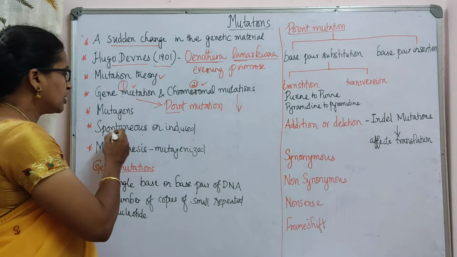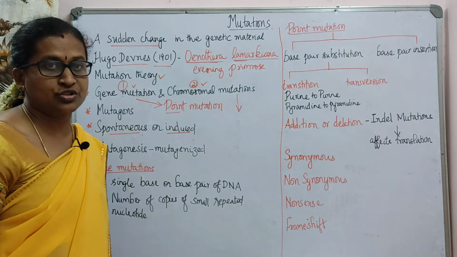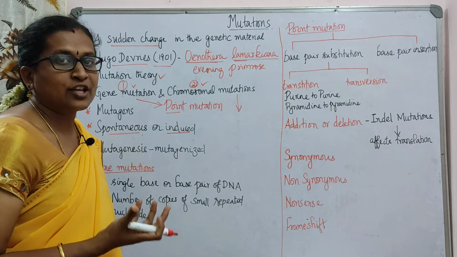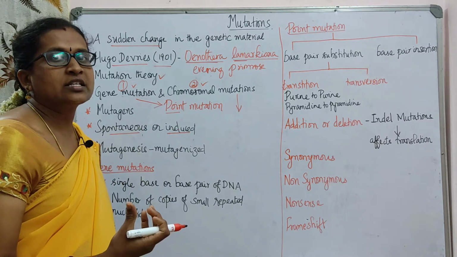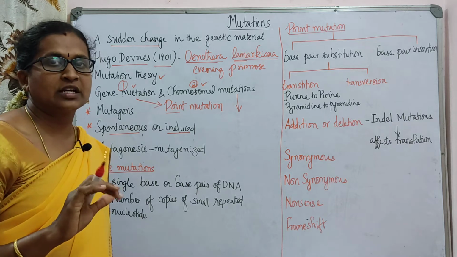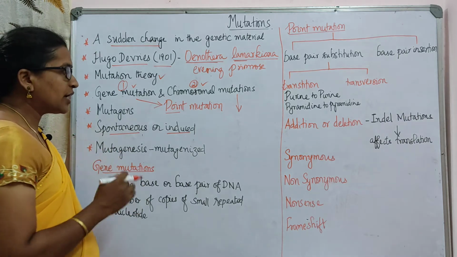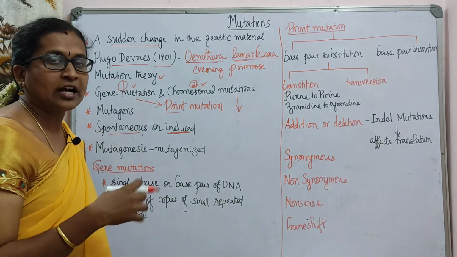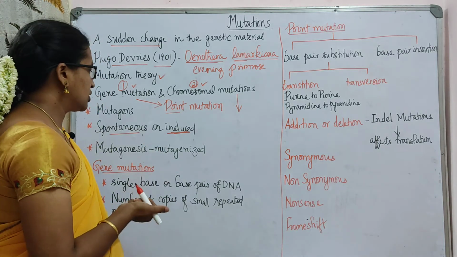Mutations can be spontaneous or induced. Spontaneous means it has taken place naturally, due to environmental conditions or other factors. Induced means it is done artificially.